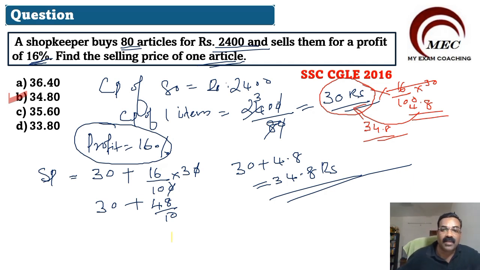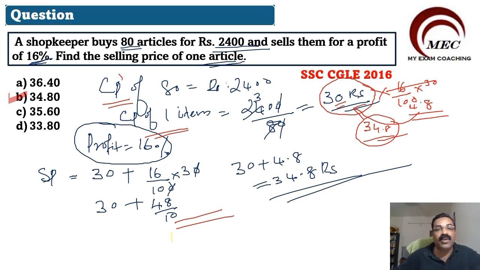That's a shortcut method. So all these things I have written to clear your concept. But when you solve these types of questions in your competitive examination, don't write all these lines. This is only for concept clearing. You can directly do it. Just find out 16% of 30, add it to the 30. So we got 34.8. Directly mark the answer as 34.80.